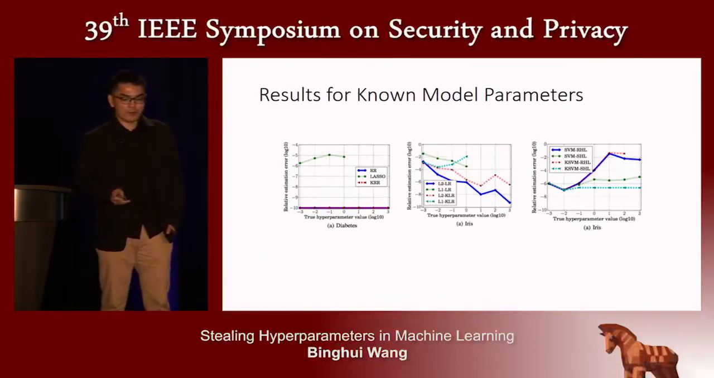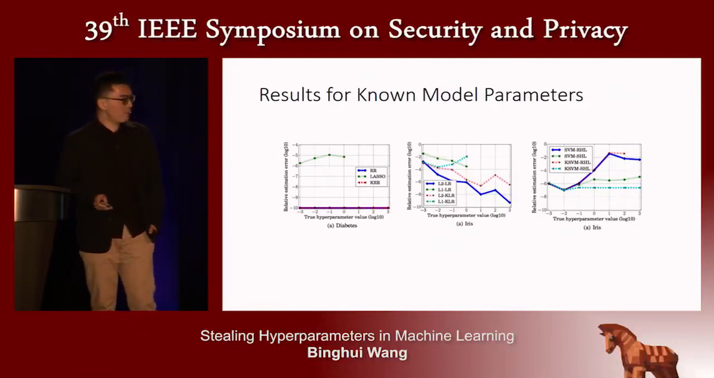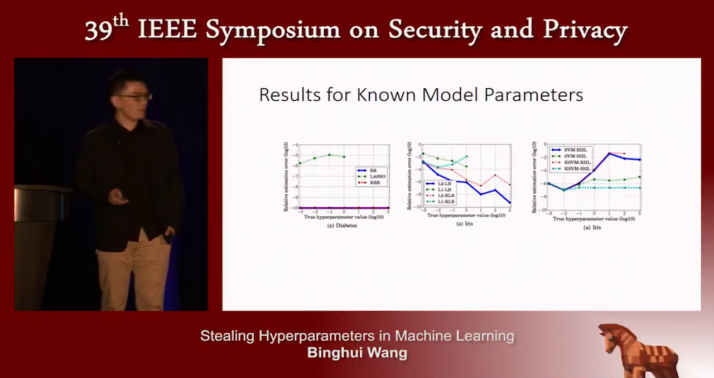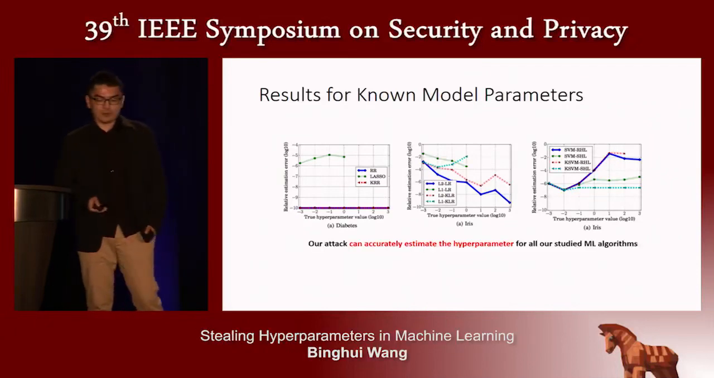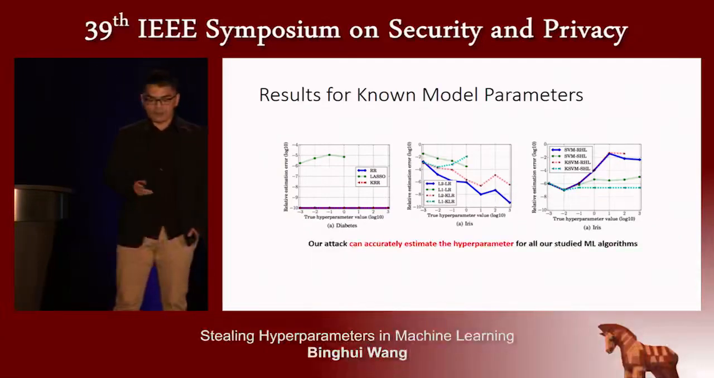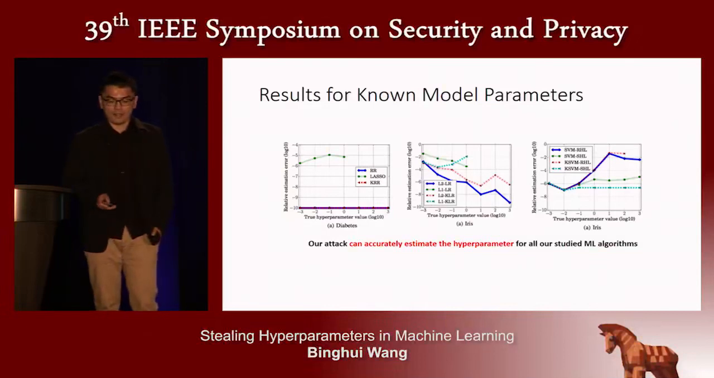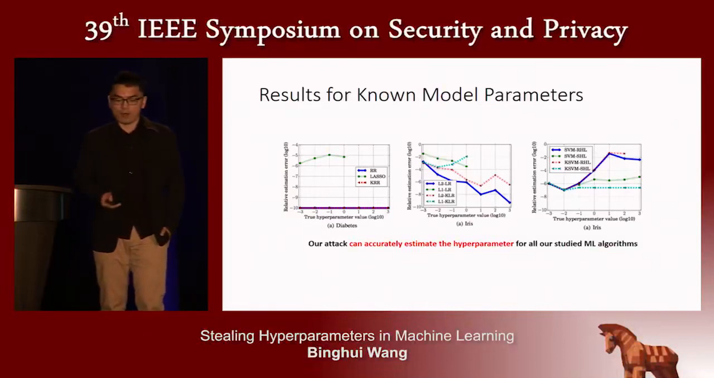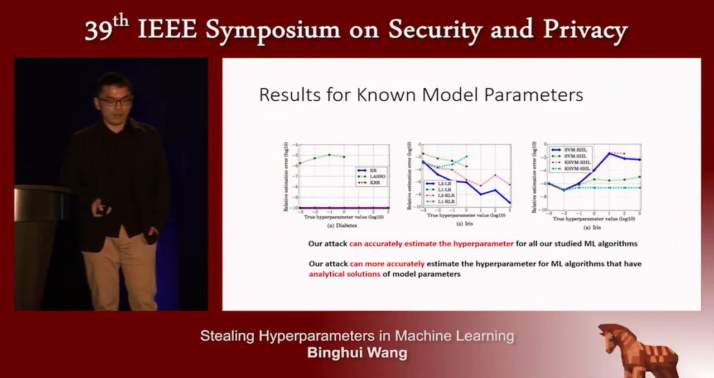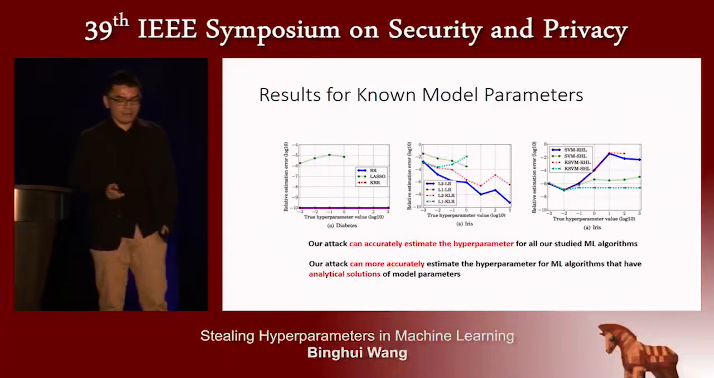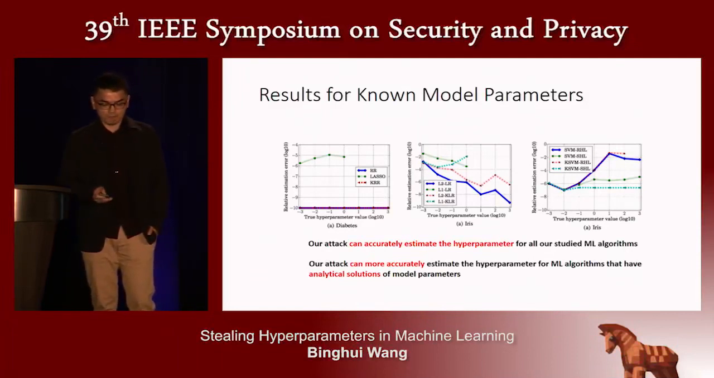For ridge regression and kernel ridge regression, we have an exact estimation because we have the analytical solutions for the model parameters. So we have these two observations. First, our attack can accurately estimate the hyperparameters for all our studied machine learning algorithms. And our attack can more accurately estimate the hyperparameters for machine learning algorithms that have analytical solutions of model parameters.